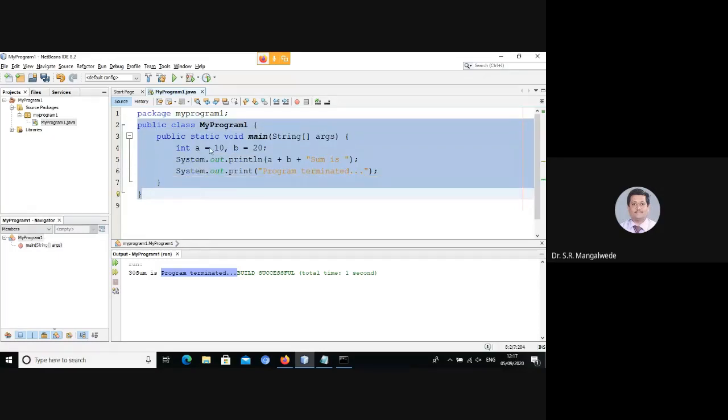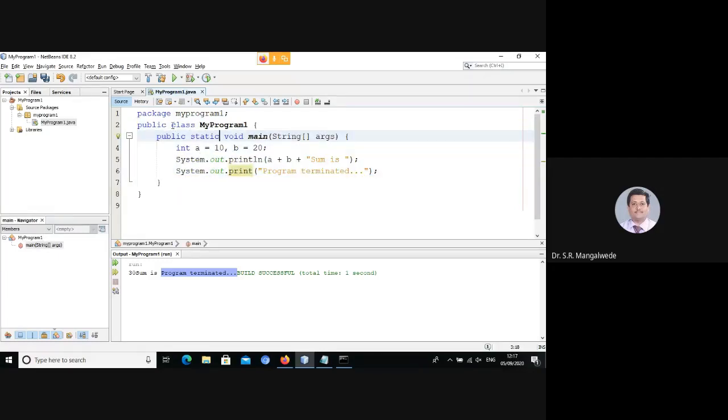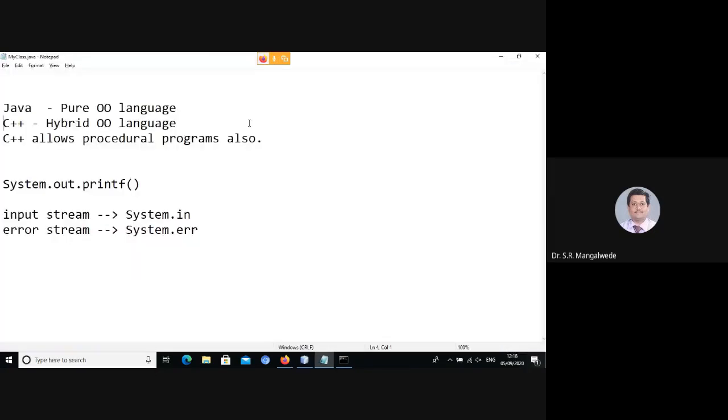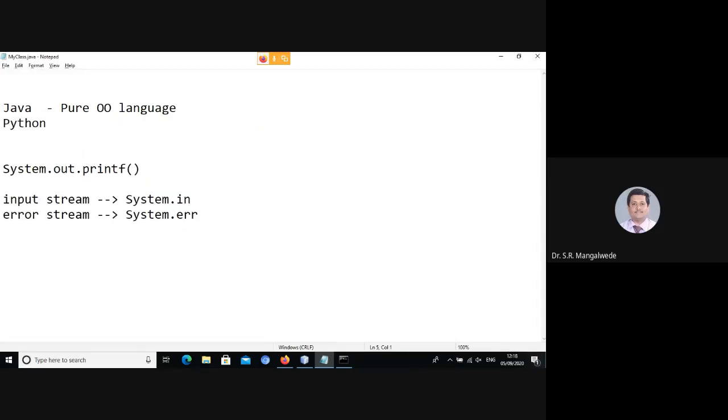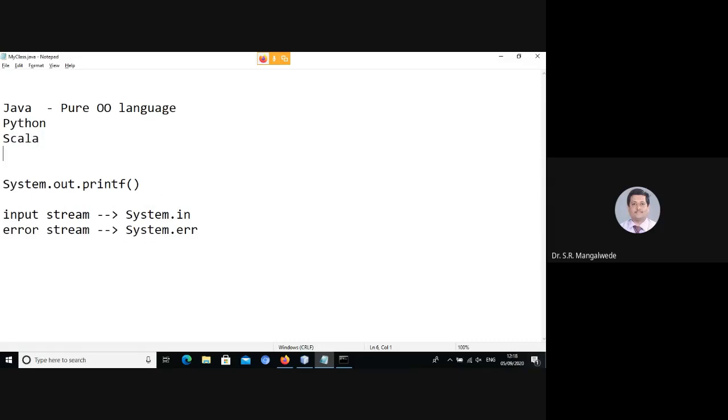Everything is encapsulated inside a class. Everything revolves around classes in Java. You cannot write procedural programs using Java; you can only write object-oriented programs. Java, or another language called Python that you will be studying in the next semester, or Scala, are some of the pure object-oriented languages.